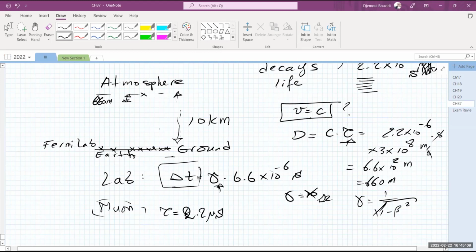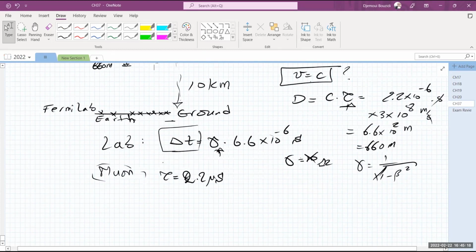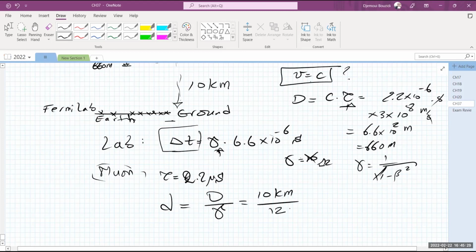So what does it see in this case? It sees the entire 10 kilometers shrunk to less than 660 meters by a factor of gamma. So it sees the distance it travels, d, as being the 10 kilometers divided by the factor of gamma. So if we divide the 10 kilometers by 12, or probably 15, it's going to be enough for it to be less than 660 meters. So let me divide 10 kilometers by 15.